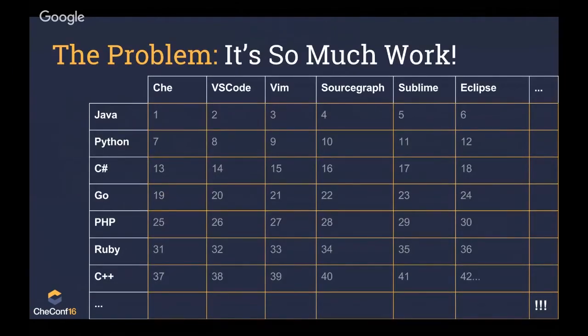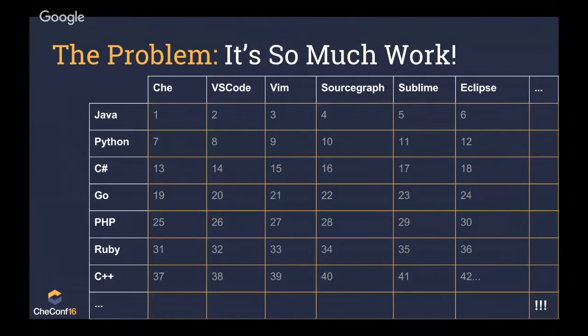This is a matrix, and this is one way to visualize the problem of getting really good language support in every single tool that you use. Up at the top, you see all the different tools that you might want to use. And when you use them, you want them to support the languages that you care about. And on the left, you see the languages. And I've just numbered the cells to show how many individual pieces of code, how many individual plugins you'd have to build if for every single tool you had custom language support for it.